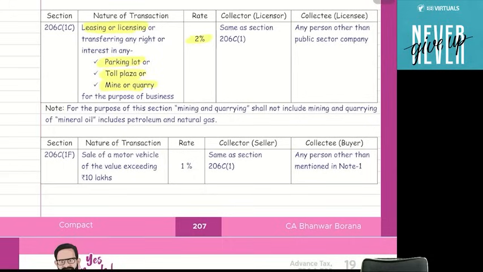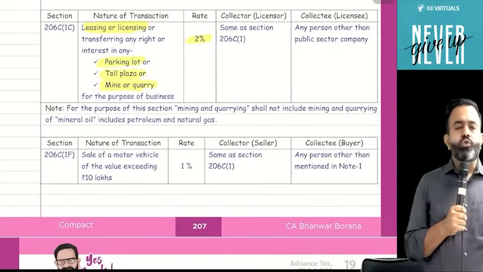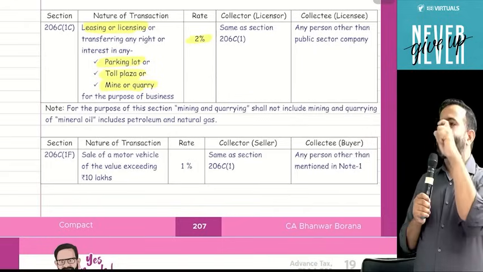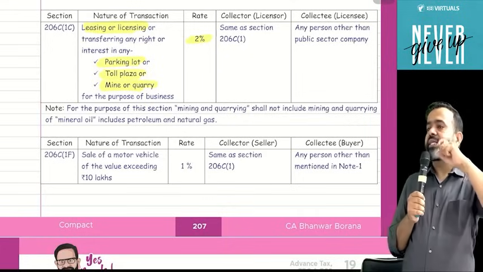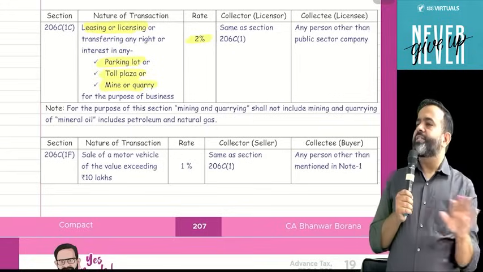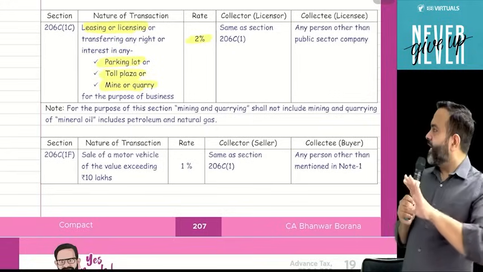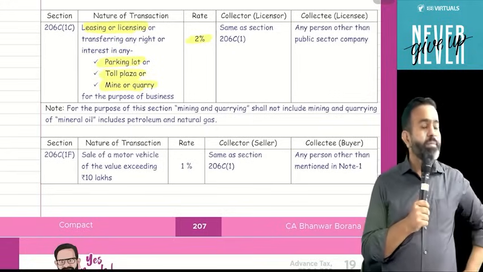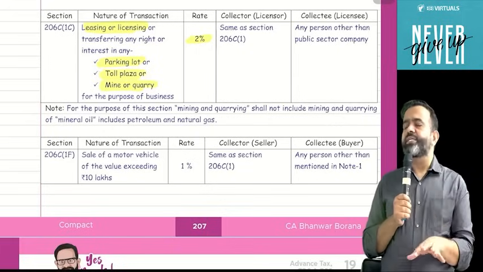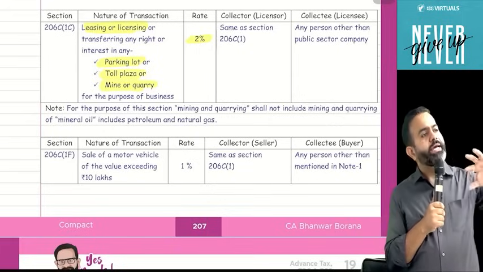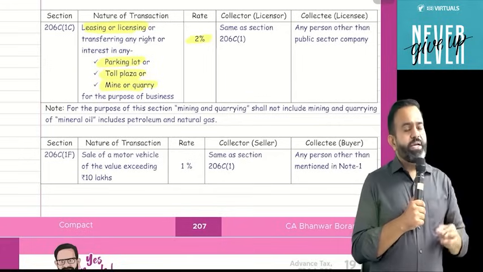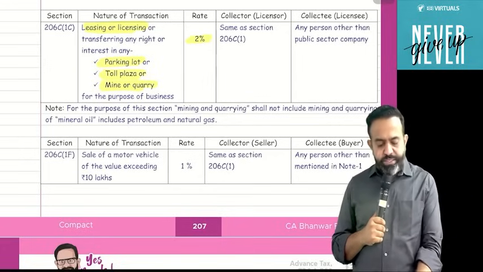Here they are saying any person other than a public sector company. If a public sector company is paying the lease rent, then TCS is not applicable. I can take an example. Tamil Nadu government has given a coal mine on lease to Coal India. Coal India is one of the public sector companies. So if Coal India is paying the lease rent to the Tamil Nadu government, then TCS is not applicable. So under this section, if any person is paying the lease rent, then TCS is applicable, but other than a public sector company. This is section 206C 1C.